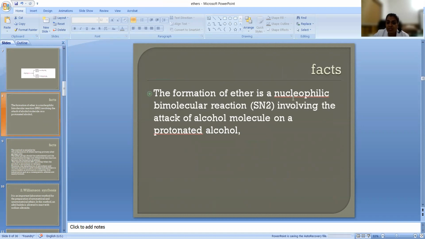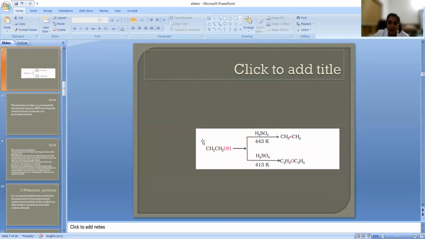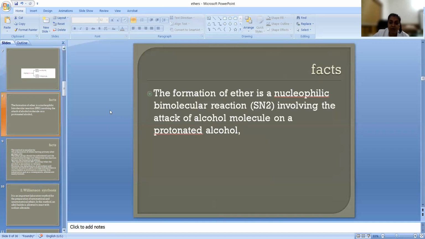The formation of ether is actually a nucleophilic bimolecular reaction, meaning it is a single step reaction involving the attack of an alcohol molecule on a protonated alcohol.